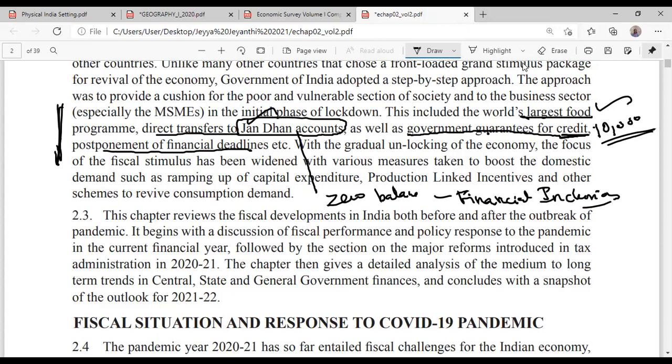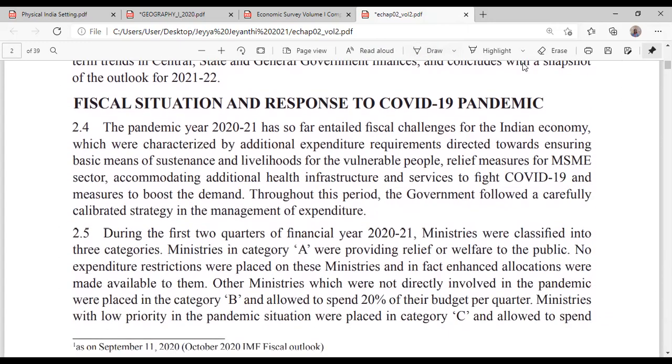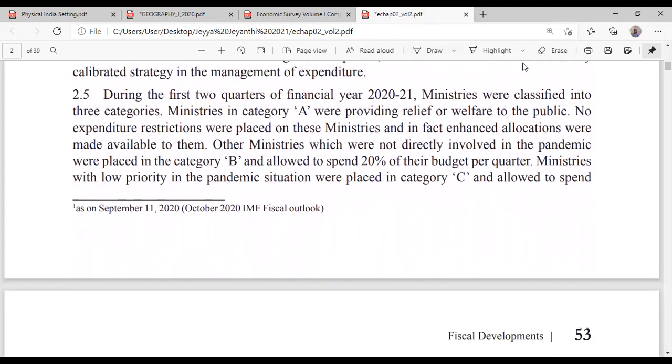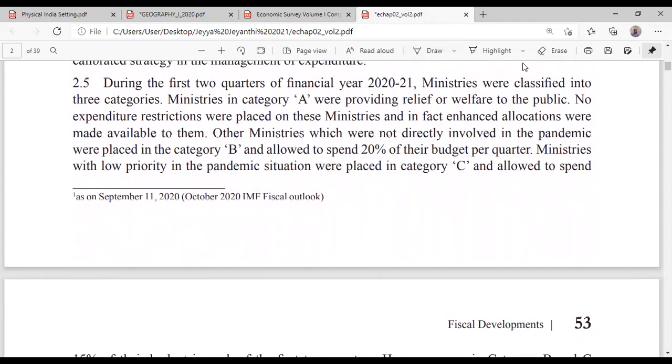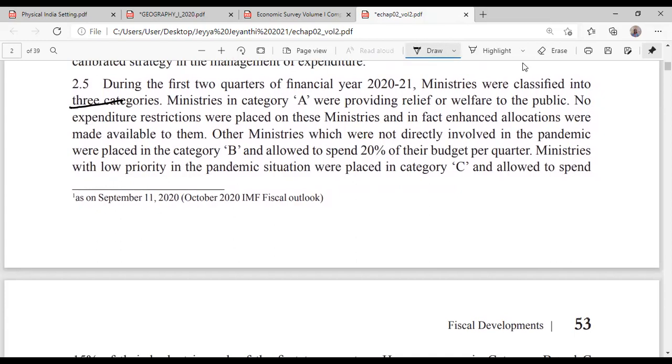Okay, clear, guys? So these are the things which the government has done during this period. And the same thing is repeated again and again when you read this. Write down: during this period, ministries were classified into three categories: category A, category B, and category C. The Government of India classified the entire set of ministries into three categories.